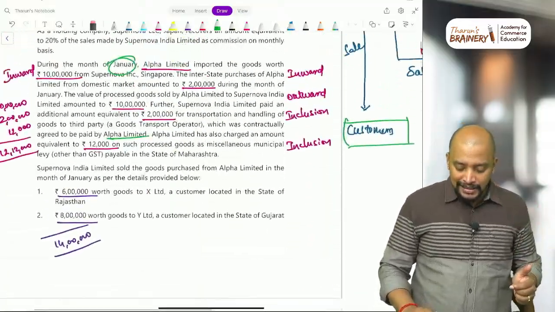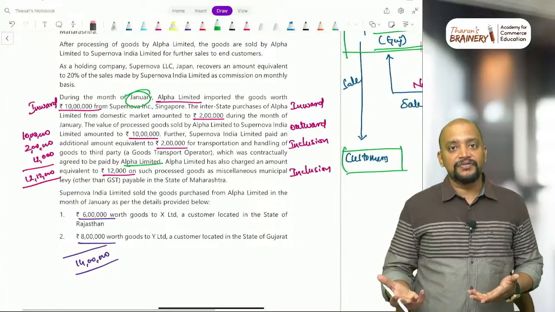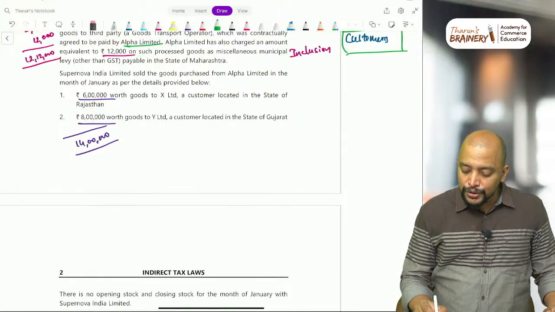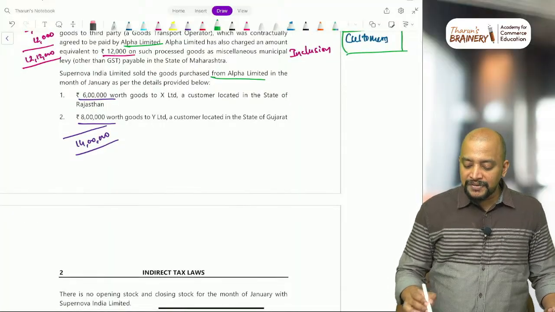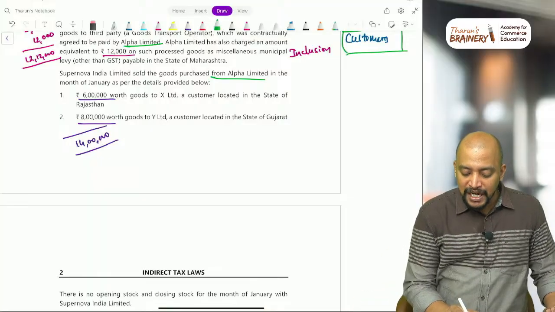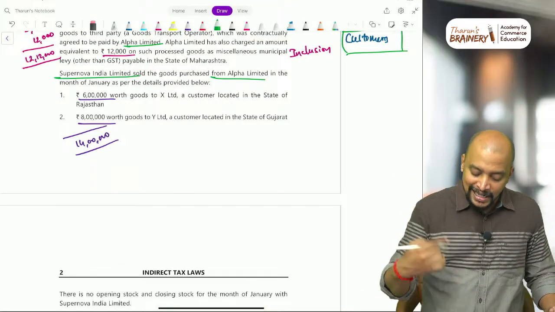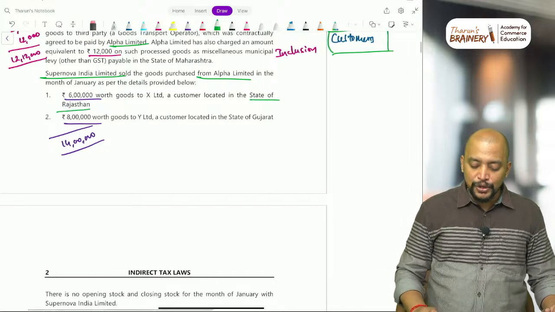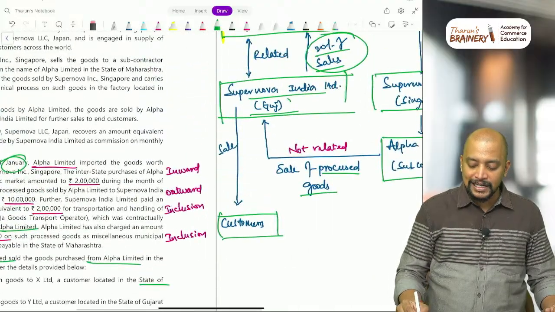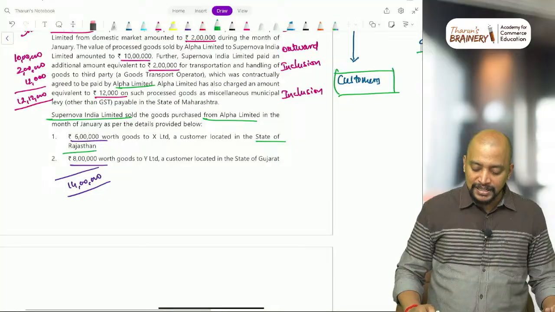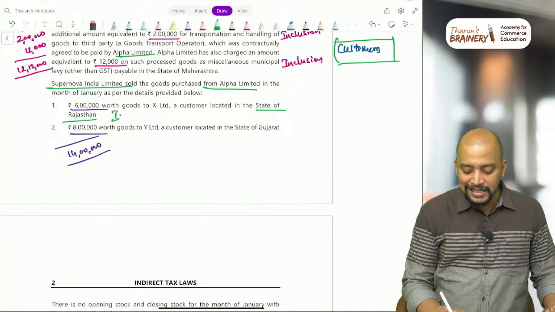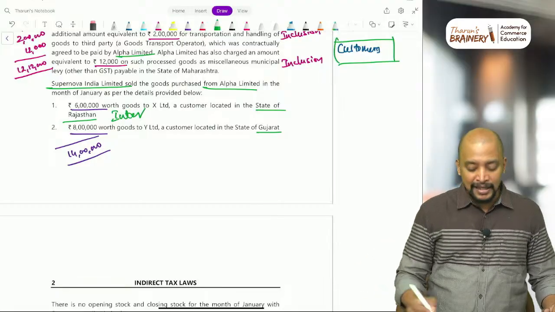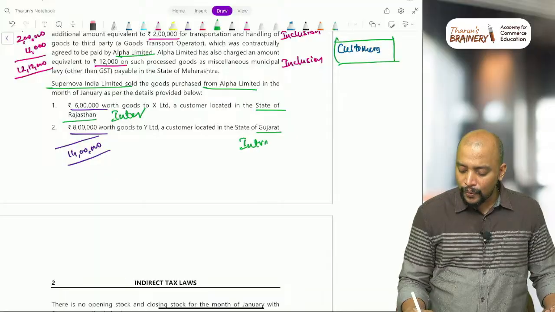Now here they gave some inward data and outward data of Alpha Limited, which is useful for the first MCQ. Then Supernova India Limited sold the goods purchased from Alpha Limited in the month of January as per the details provided. This is sales made by Supernova India Limited, and that also has one MCQ. 6 lakhs worth of goods to X Limited, a customer located in the state of Rajasthan. Where is Supernova India located? Supernova India is located in Gujarat, and they are making a sale to a person in Rajasthan, which means that will be interstate. And again 8 lakh worth of goods to Y Limited, a customer located in the state of Gujarat, which means that will be intrastate.